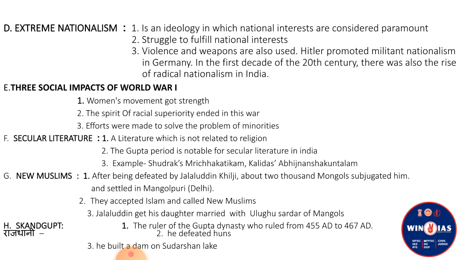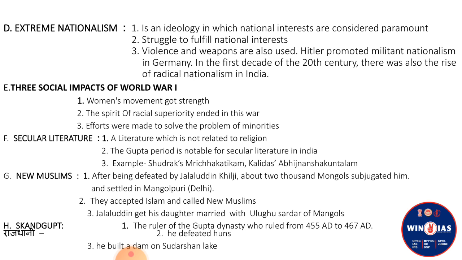New Muslims. Jalaluddin Khilji defeated the Mongols, and after defeat they accepted Islam and settled in the outskirts of Delhi. The area was known as Mongolpuri. Still it exists in Delhi just because of them, because the Mongols settled down in that region. Later on, Jalaluddin got his daughter married to Ulugh Khan, who was the Sardar of the Mongols. So these 3 points give clear-cut information about New Muslims. So these Mongols came to be called New Muslims after adoption of